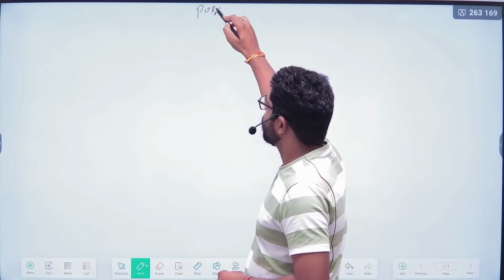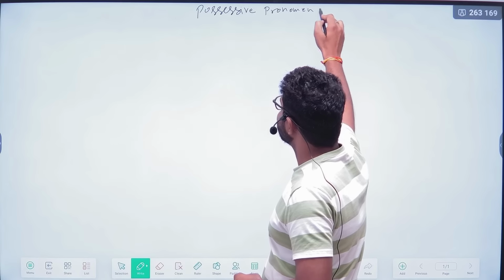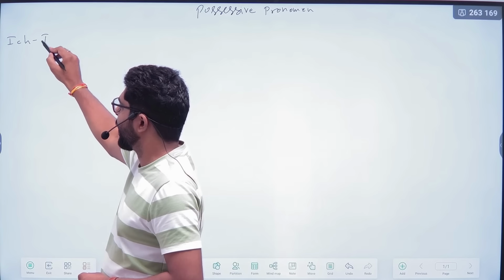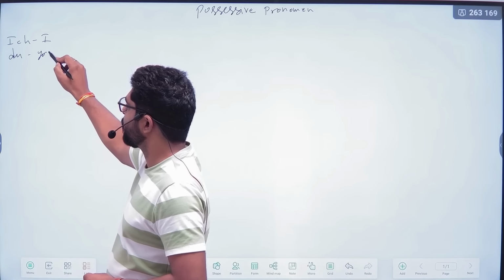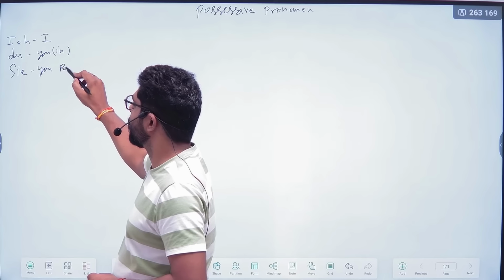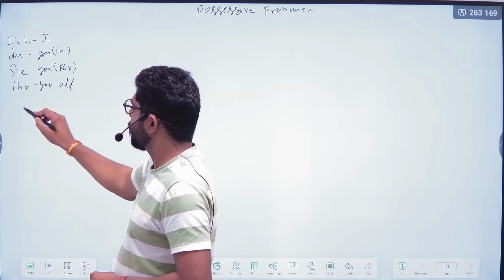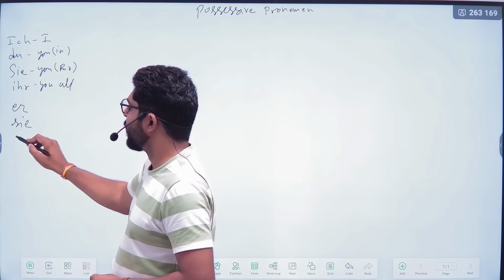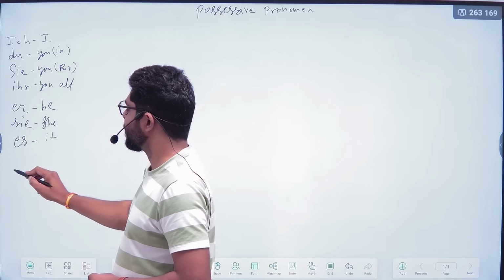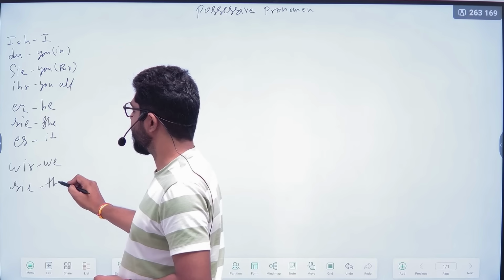Now, possessive pronomen. Possessive pronouns in German. So, you know that we have learned ich, I, du, you. But which one? Informal. Capital Sie, you, formal. Ihr means you all. Er, sie, and es. Er means he, sie means she, es means it. Wir means we. Again, sie, it means they.